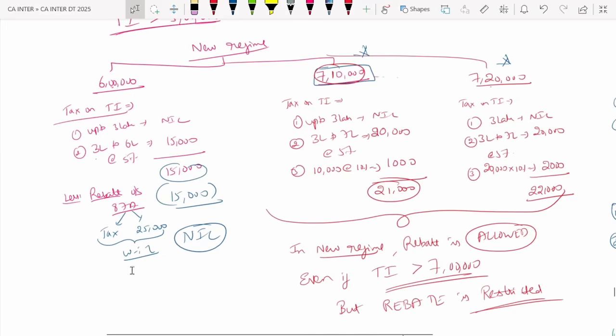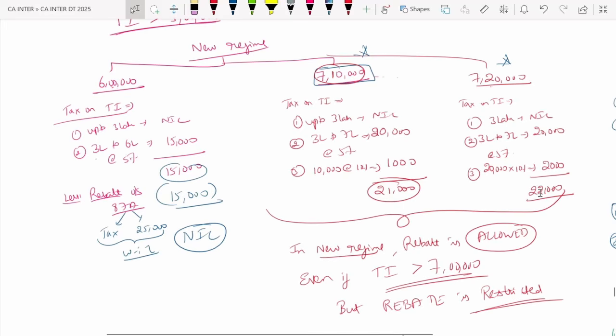Tax or 25,000, whichever is less. 15,000, nil. But if the income crosses 7 lakh, let's say 7 lakh 10,000 or 7 lakh 20,000, you see tax on total income for 7 lakh 10,000 will be 21,000. Tax on 7 lakh 20,000 rupees will be 22,000.